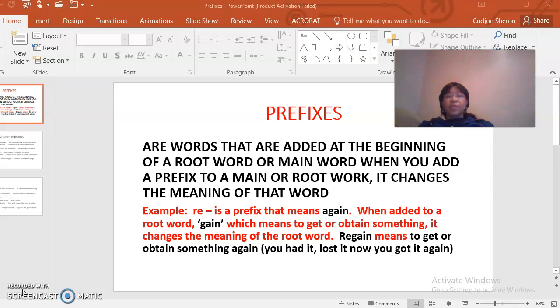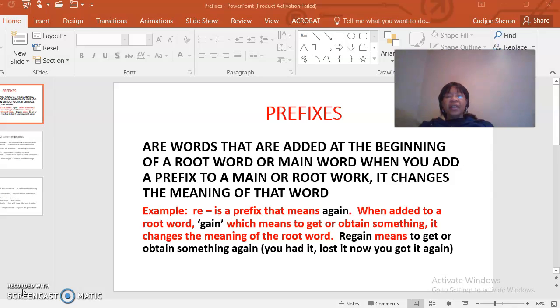What are they? Prefixes are words that are added at the beginning of a root or main word. And when you add a prefix to a root or main word, it changes the meaning of that word. For example, the prefix re means again.